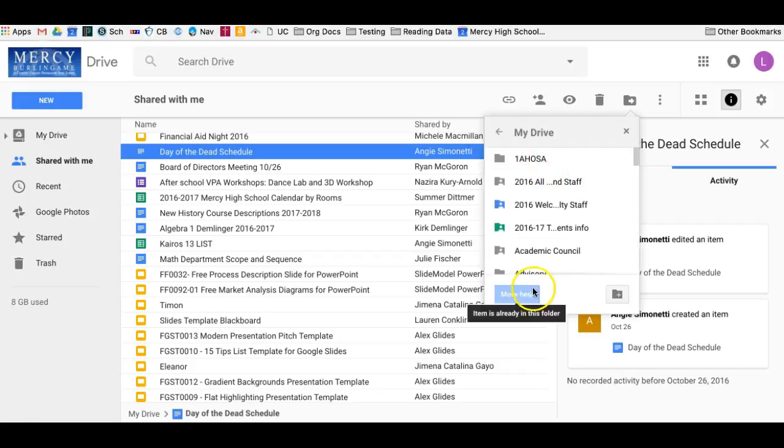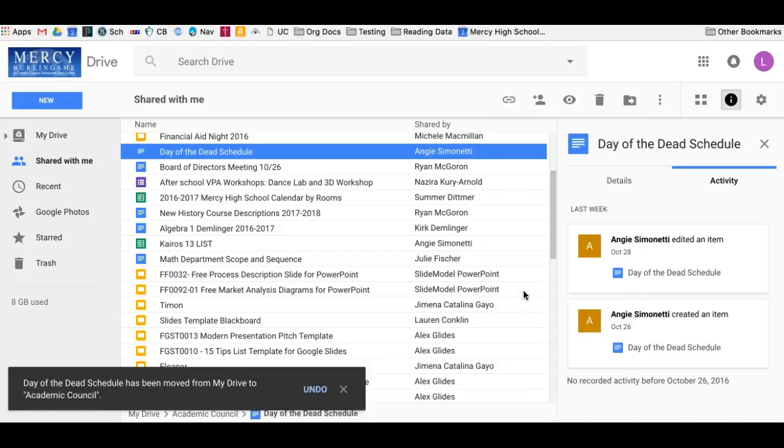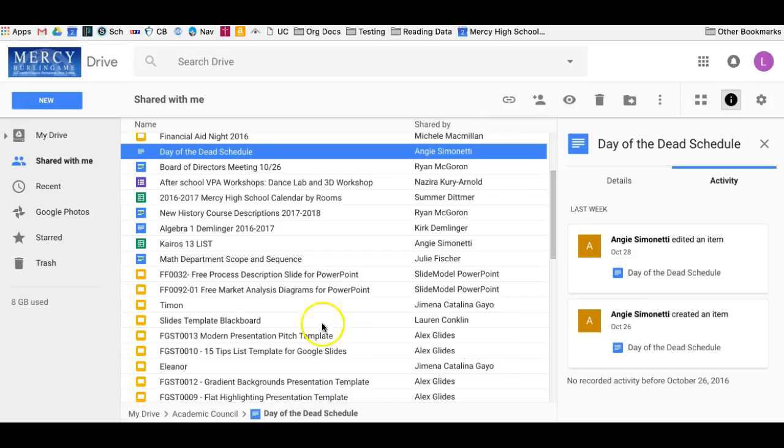It gives me a list of my folders. I'm just going to add it to, I don't know, just randomly Academic Council. I'll hit move, and now it's going to be shared there for the rest of time until I move it. It doesn't matter if I move that because Angie has her own way of organizing this. Anything that's now in my drive, I can organize however I want to.